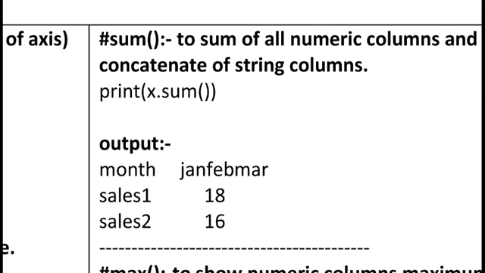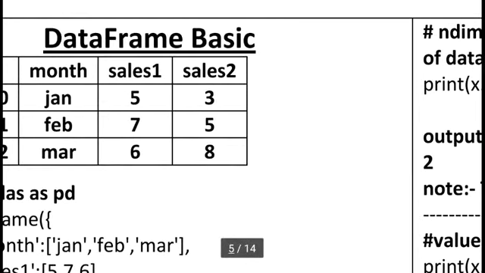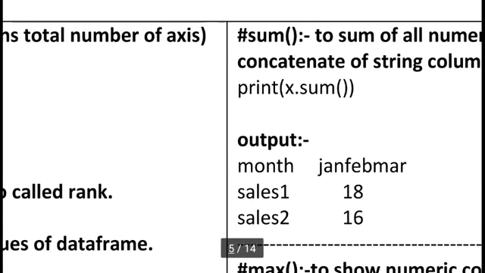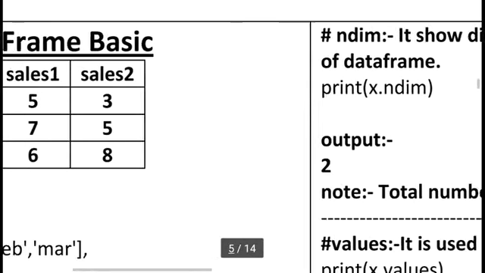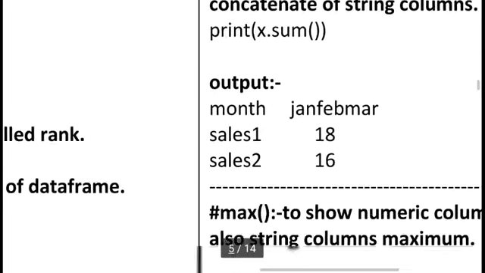In month we have only 3 values, Jan, February, March, because this is not a numerical value, so it concatenates. In cells 1, the sum is 18, which means 5 plus 7 plus 6, and in cells 2 you can see 3 plus 5 plus 8, so 16.